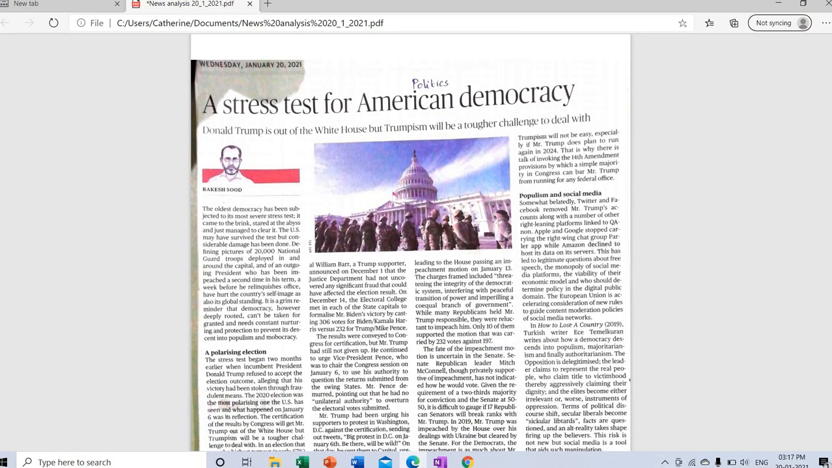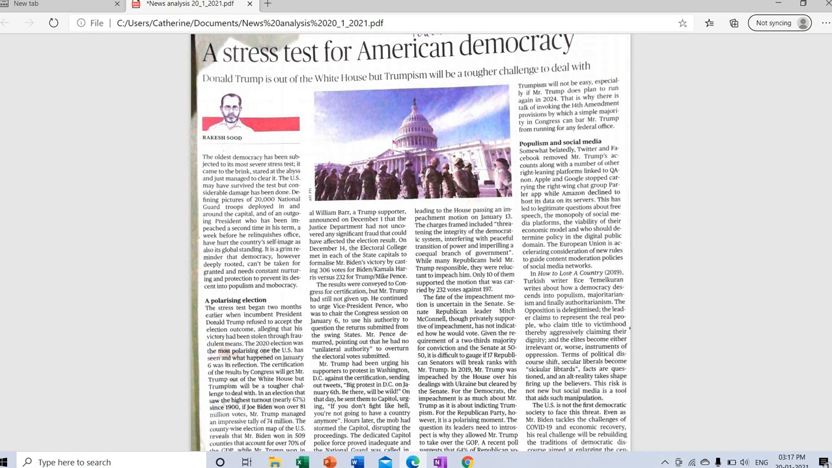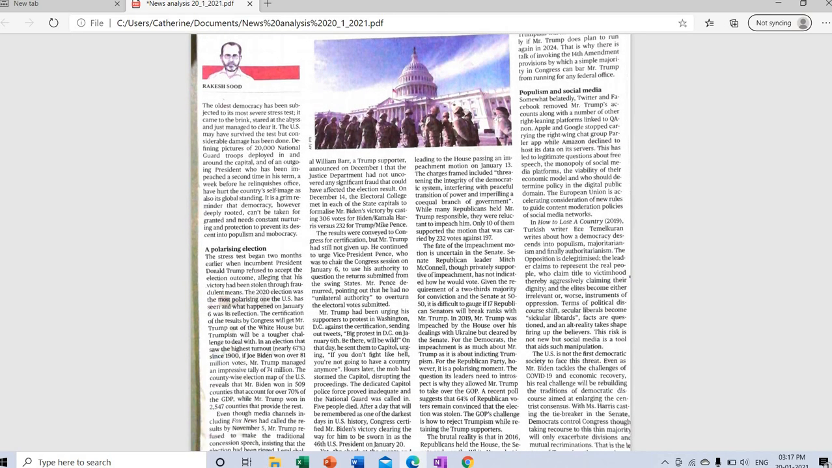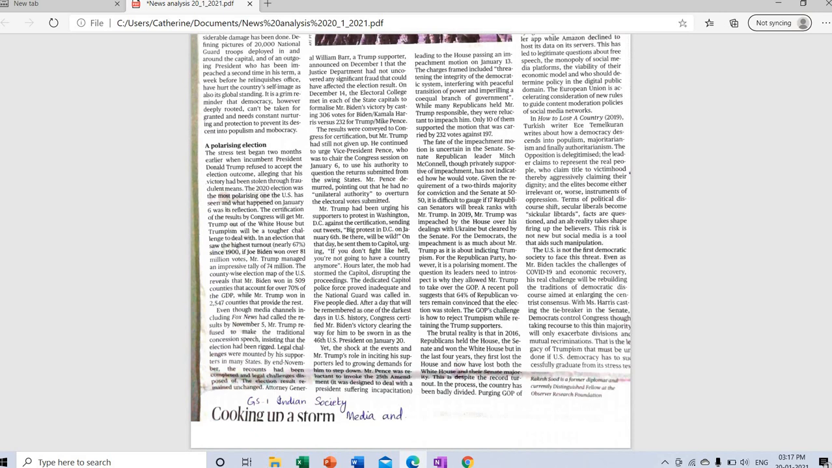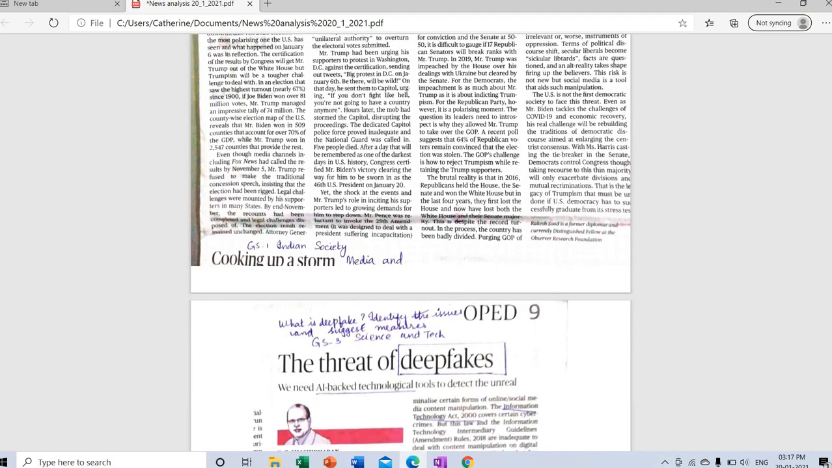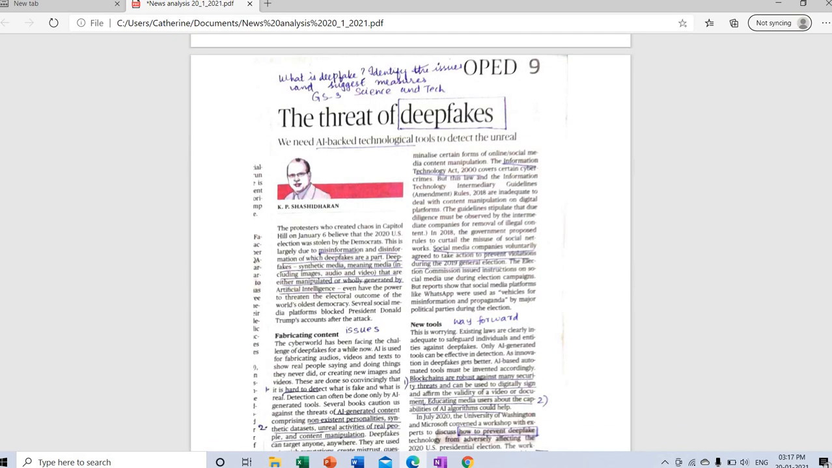A Stress Test for American Democracy. This is a casual reading article because it does not talk about Indian polity, but about American democracy. I would not recommend you to read it, but if you want to have awareness over America and you're keenly interested in the US-India relationship, then go ahead and read it, though it is not necessarily related to the syllabus.